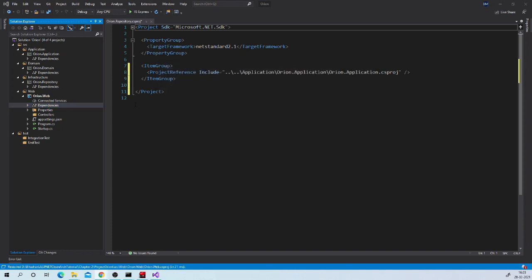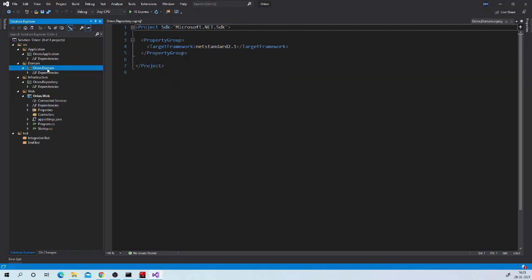So just now we defined dependencies as per recommendations of clean architecture. We don't have any reference in domain project. We have reference of domain in application, and our application project doesn't know anything about infrastructure or web. So our application layer doesn't care what database we are implementing in our repository layer and what UI technology we are using over here. So that's look good.